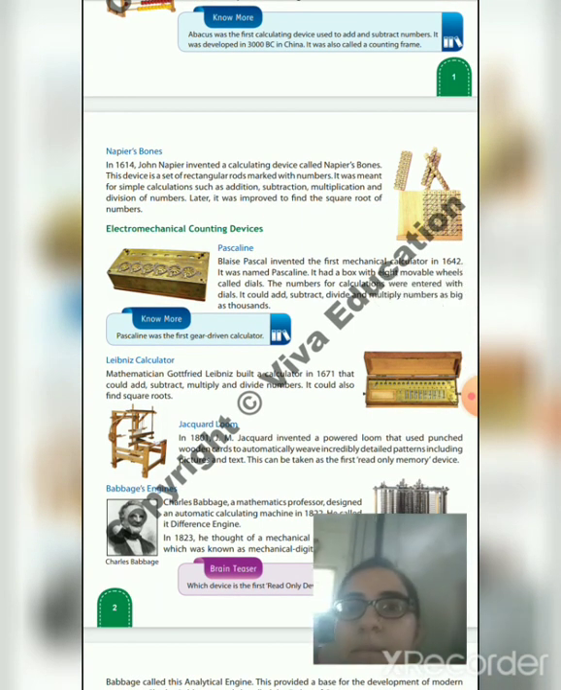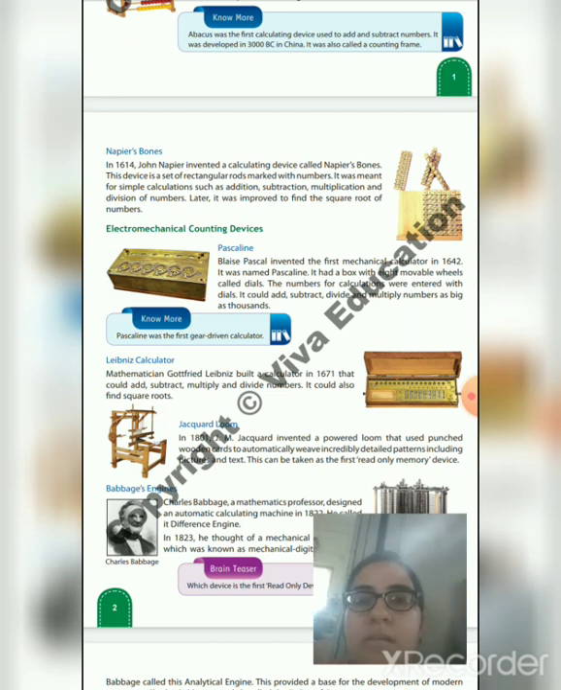Electromechanical counting devices have found some more improvements than the other two devices. So the first electromechanical counting device is the Pascaline. Blaise Pascal invented the first mechanical calculator in 1642. It was named Pascaline. It had a box with 8 movable wheels called dials. The numbers for calculations were entered with dials. It could add, subtract, divide and multiply numbers as big as thousands.